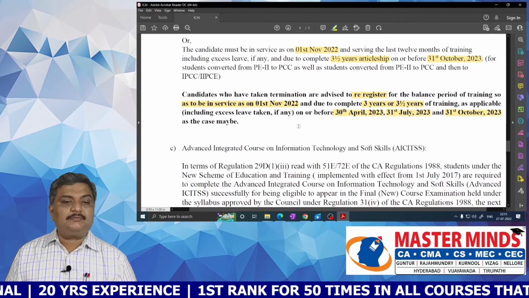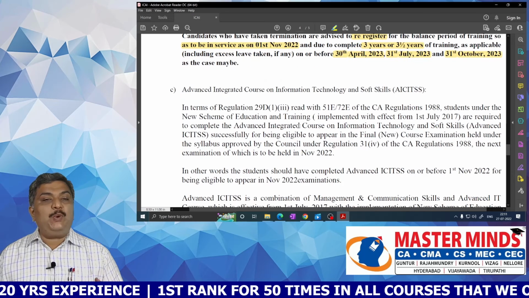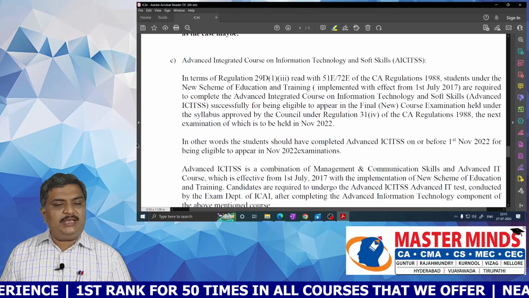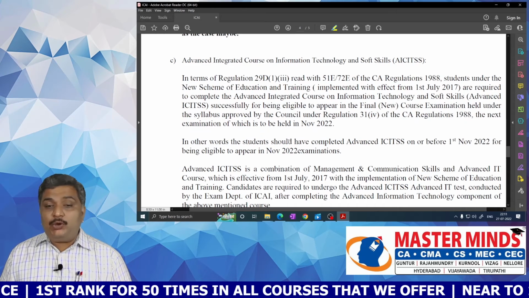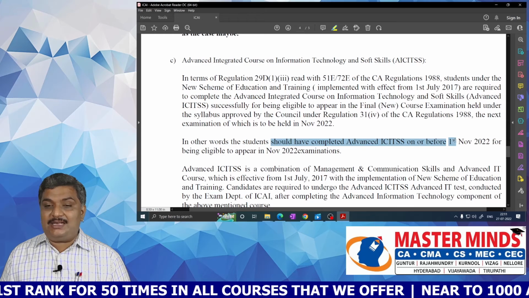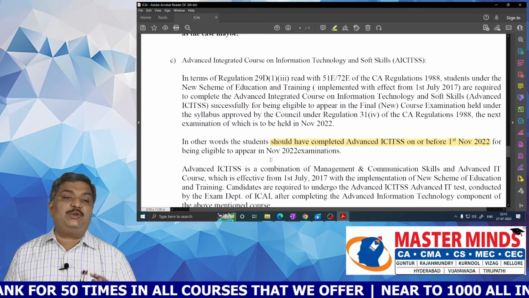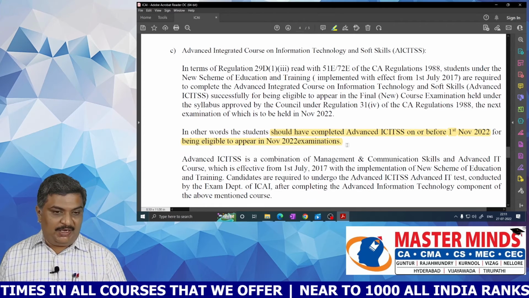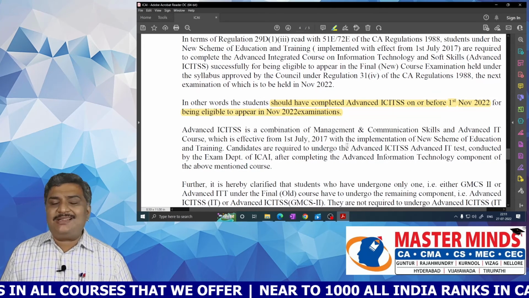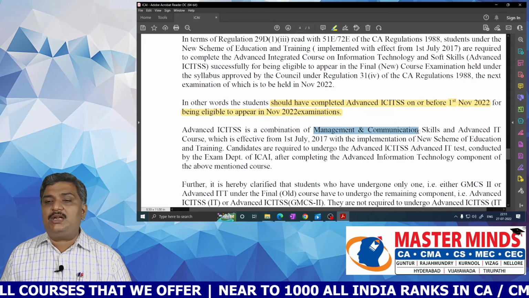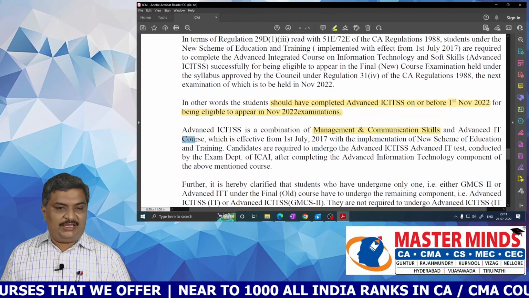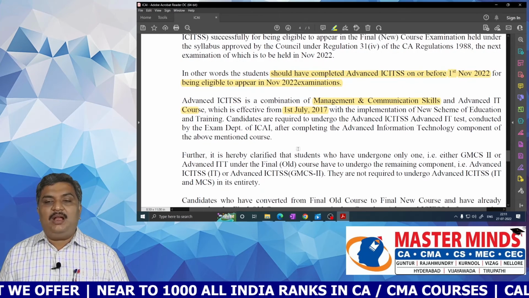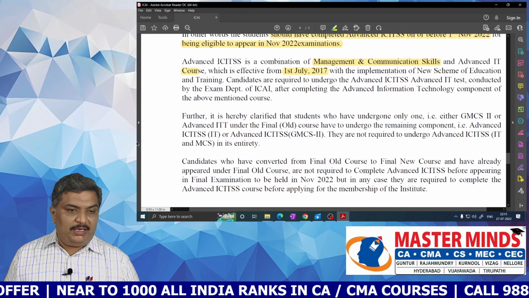Now, coming to advanced integrated course on information technology and soft skills. The things are very simple. The students should have completed advanced ICITSS on or before 1st November 2022 for being eligible to appear in November 2022 examinations. And you know, advanced ICITSS is a combination of management and communication skills and advanced IT course, and it came into existence from 1st July 2017.